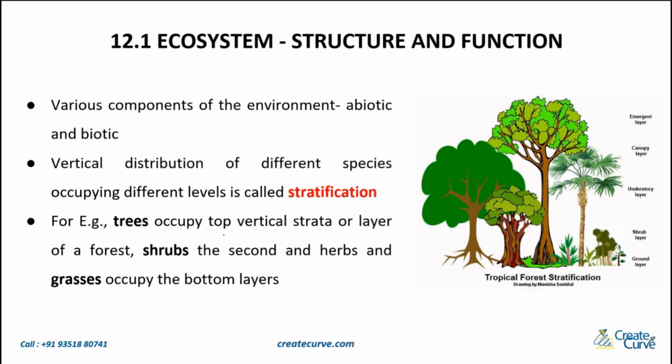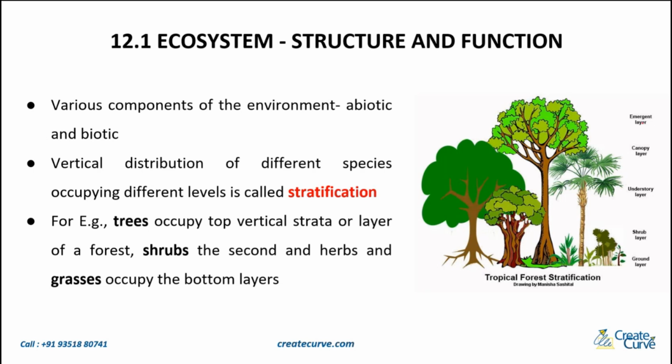Below that, you're going to have the shrubs, which are going to be shorter. And then you have herbs and grasses, which are even shorter. So they will occupy the lowest or the bottommost layer, the ground layer. So basically, what has happened here is you have stratified or you have basically divided or vertically distributed the different species in different levels.